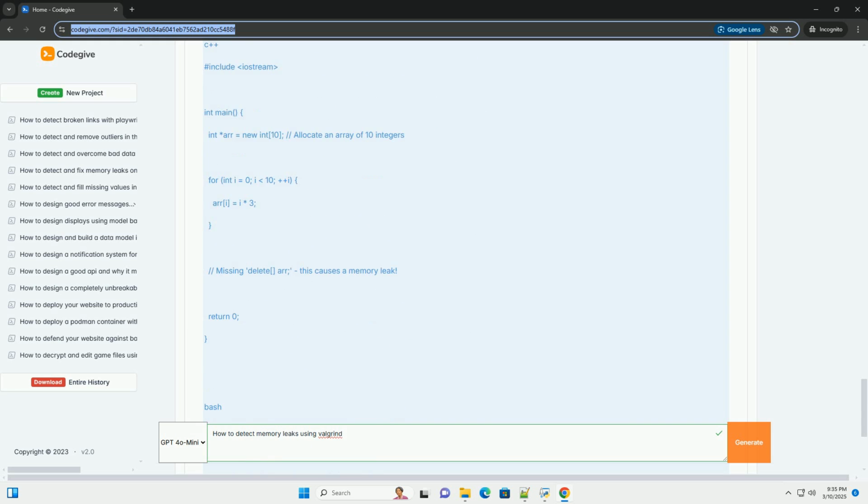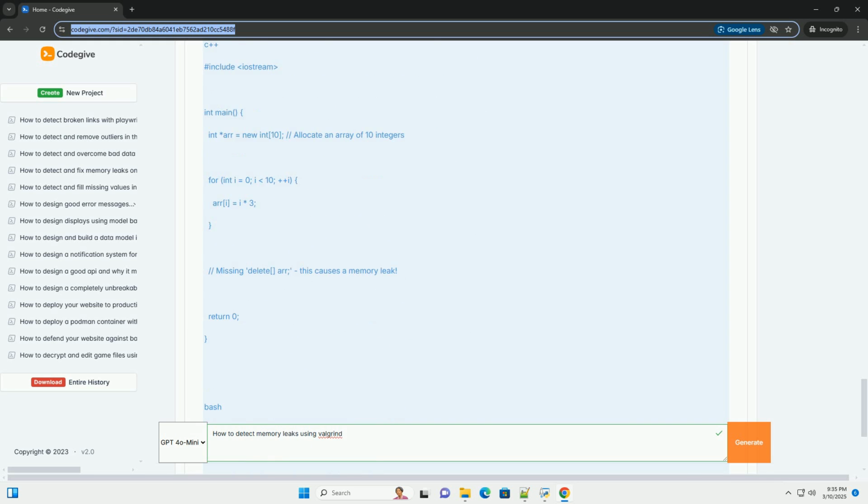2. Installing Valgrind. Before you can use Valgrind, you need to install it. On most Linux distributions, you can use your package manager. Debian/Ubuntu: sudo apt-get install valgrind. Fedora/CentOS/RHEL: sudo dnf install valgrind. macOS, using Homebrew: brew install valgrind.